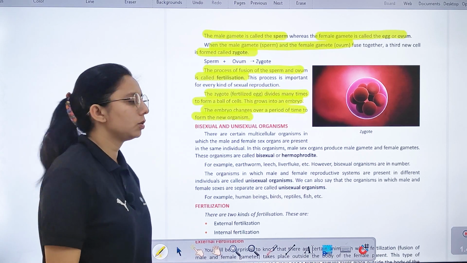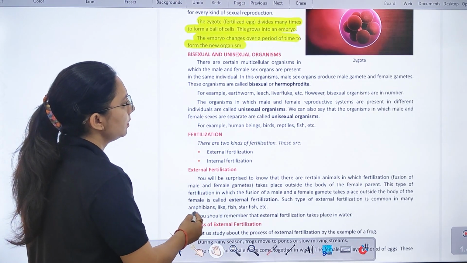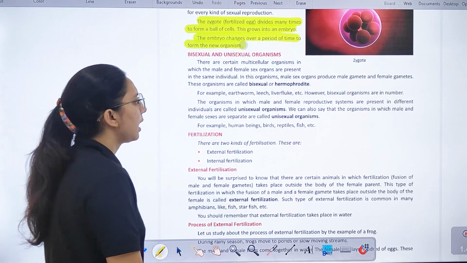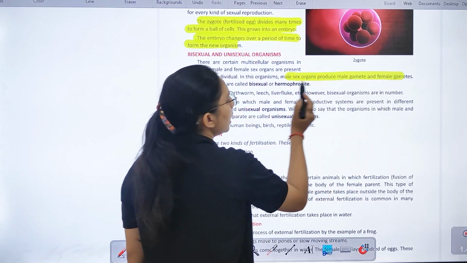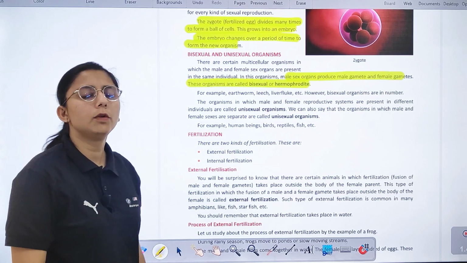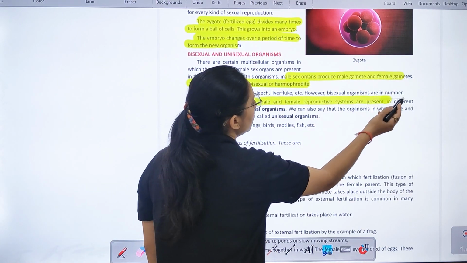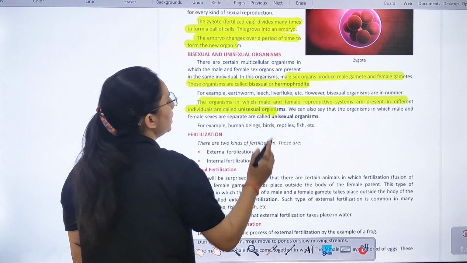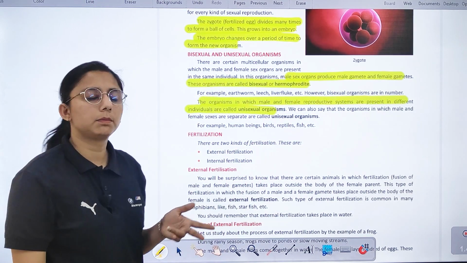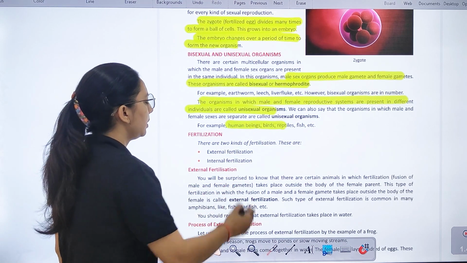Then we have bisexual and unisexual organisms. There are certain multicellular organisms in which we have both male and female sex organs, जो male gamete और female gamete दोनों produce करते हैं, उसे हम bisexual और hermaphrodite कहते हैं. What is unisexual? The organism in which male and female reproductive systems are present in different individuals. मतलब अलग अलग male और female में present होता है, उसे हम unisexual कहते हैं, like human beings and birds.